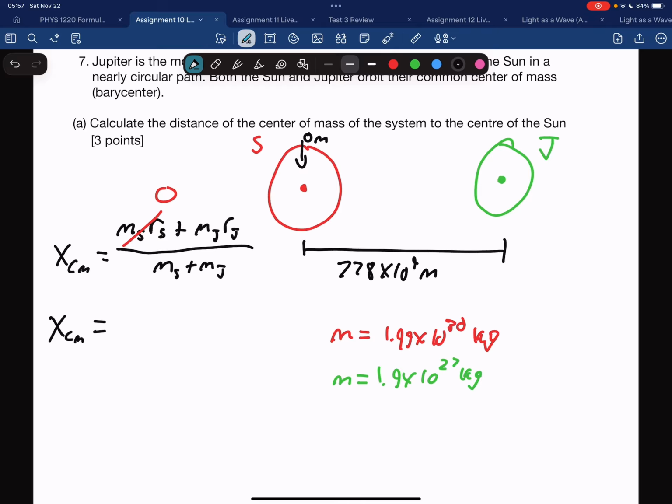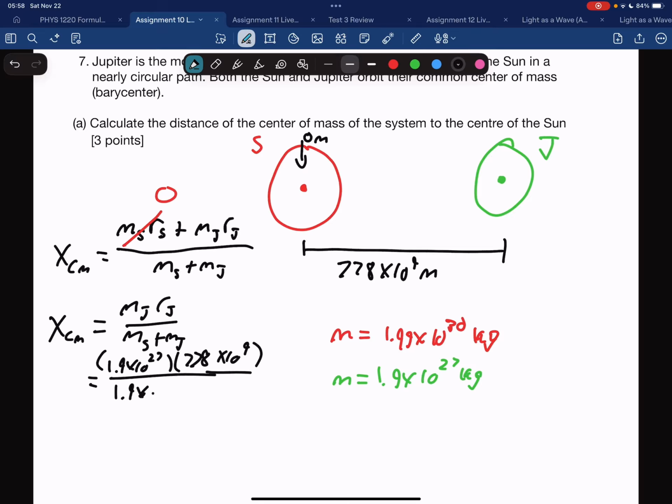So with that, I'm going to have the mass of Jupiter times the distance of Jupiter to our reference point, in this case that is the center of the sun, over the sum of both the masses. So that is going to give me 1.9 times 10 to the 27 multiplied by 778 times 10 to the 9, all over 1.9 times 10 to the 27.